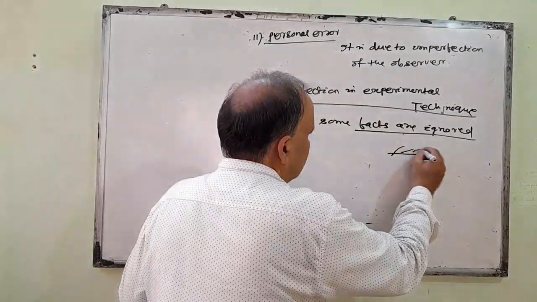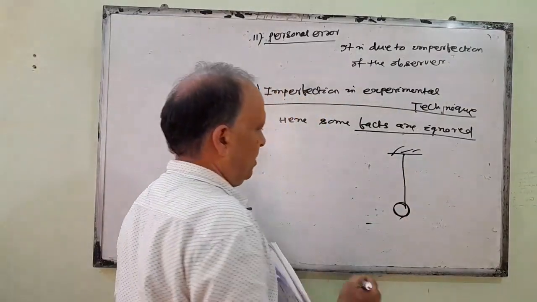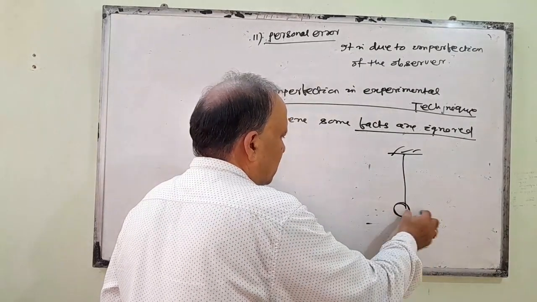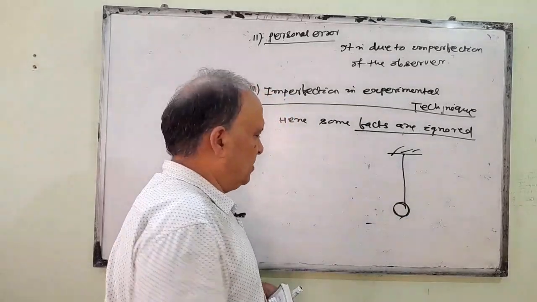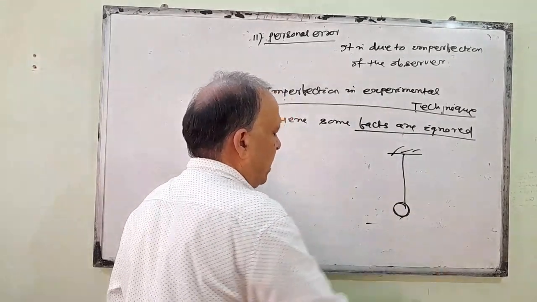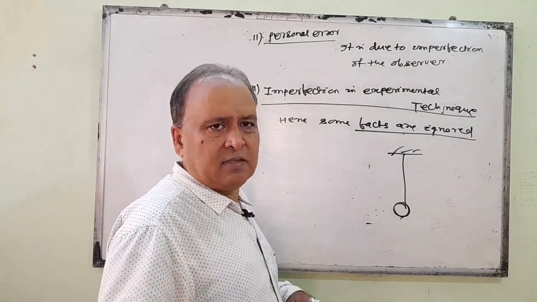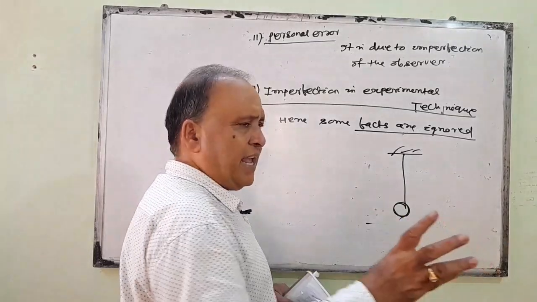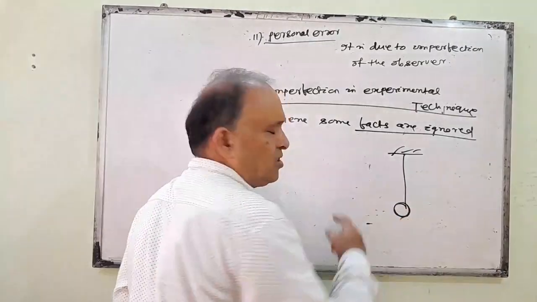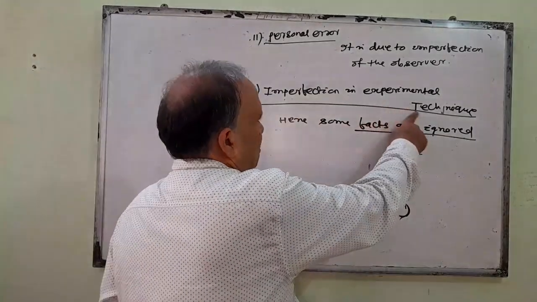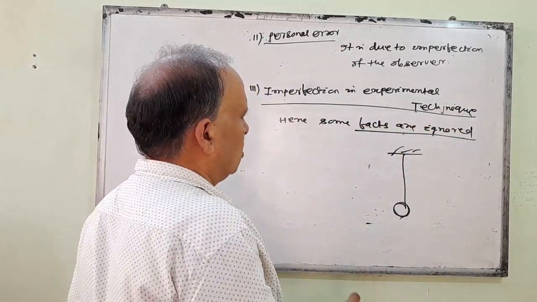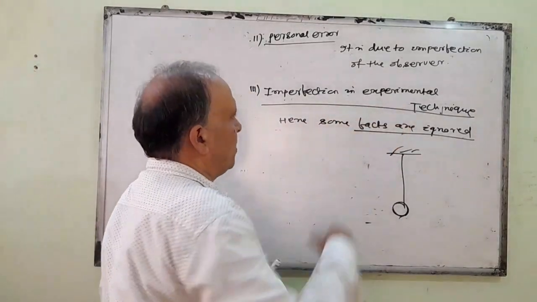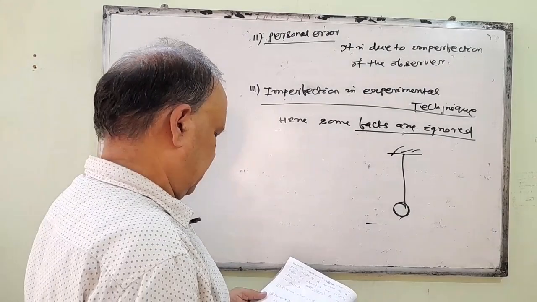Simple pendulum is like this. When we measure the time period, when we swing the bob of the simple pendulum in air, there must be air resistance. Air also opposes. But by ignoring the air resistance, we measure the time period. This is the imperfection of the experimental technique. We ignore the air resistance and we measure it. This is called imperfection in experimental technique.